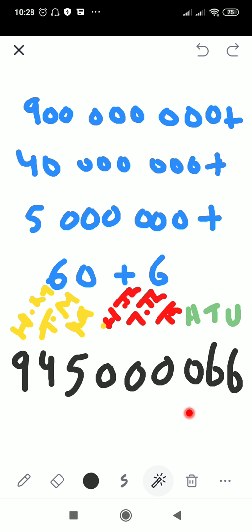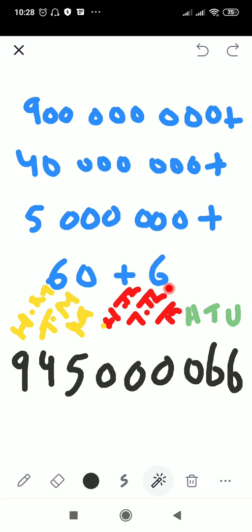So this number you can now read as 945 million and 66. You can see here we have 900 million, 40 million, 5 million, 66. We don't have any 100,000, 10,000, 1,000, or 100.